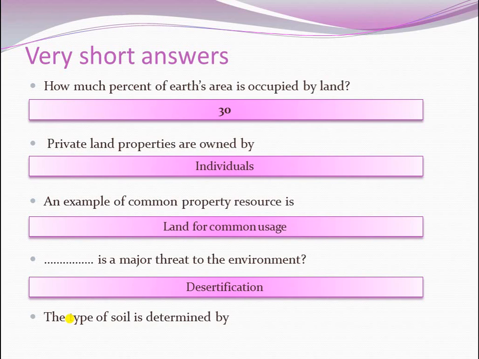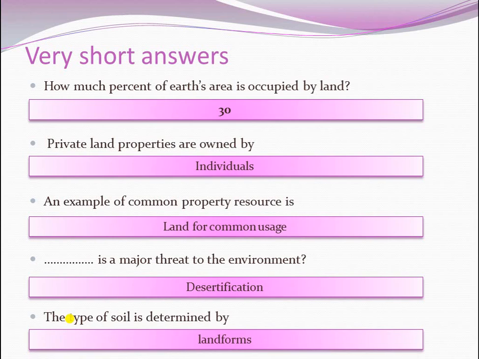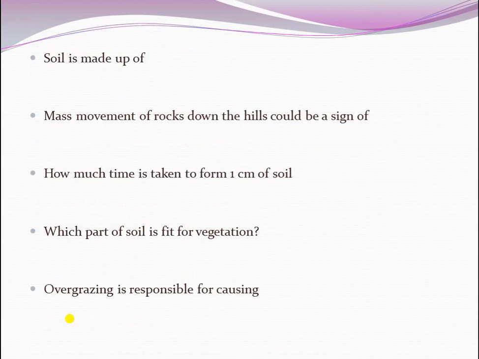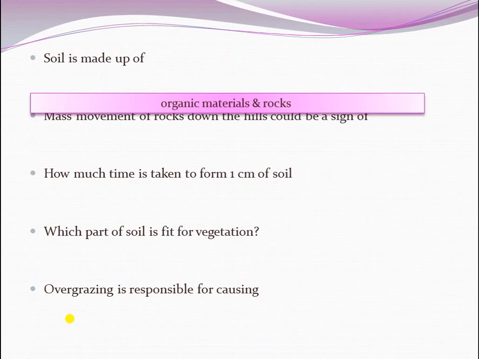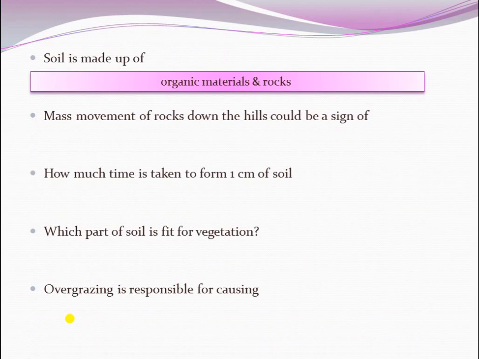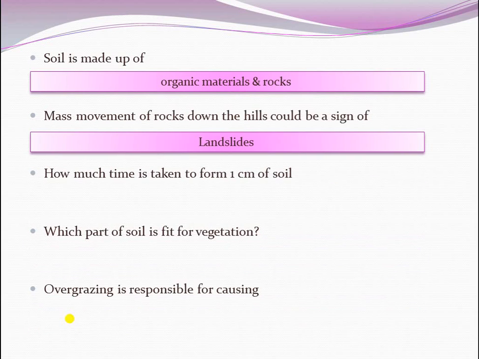The type of soil is determined by, the answer, landforms. Next, soil is made up of organic materials and rocks. Mass movement of rocks down the hills could be a sign of landslides.